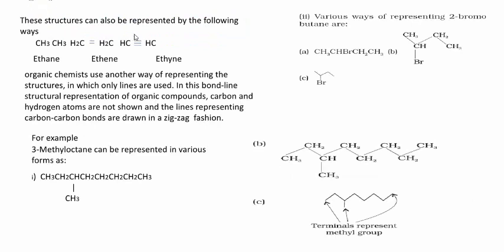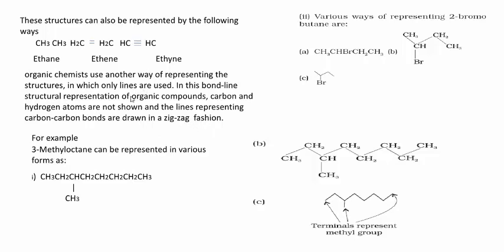Similarly, these structures can also be represented in the following ways. Here usually a single bond is not represented, but there is a double bond between the carbon atoms of the ethene molecule and a triple bond between the carbon atoms of ethyne. Organic chemists use another way of representing the structures in which only lines are used. In this bond line structural representation of organic compounds, carbon and hydrogen atoms are not shown and the lines representing carbon-carbon bonds are drawn in a zigzag fashion.